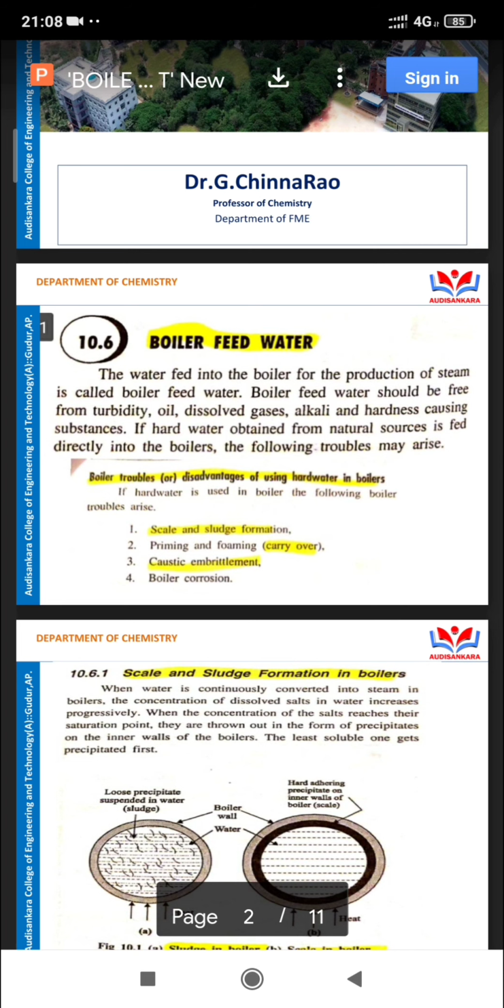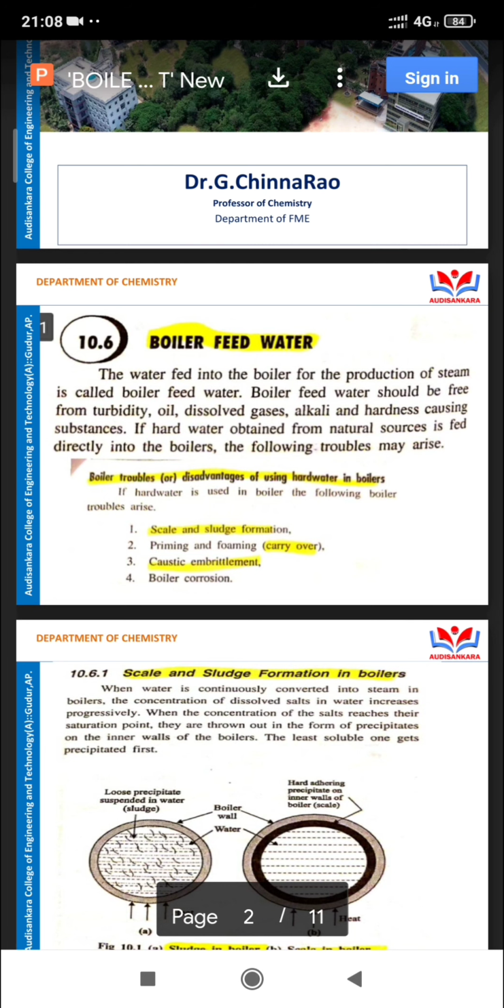What are the main problems? Scale and sludge formation, priming and foaming, that is known as carry over, caustic embrittlement, and boiler corrosion. These four are the main boiler troubles. They are formed because of dissolved salts in the water.